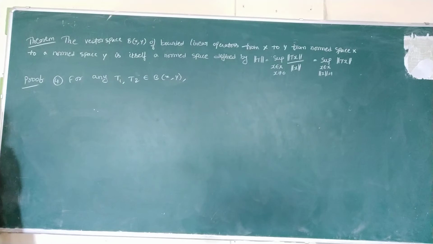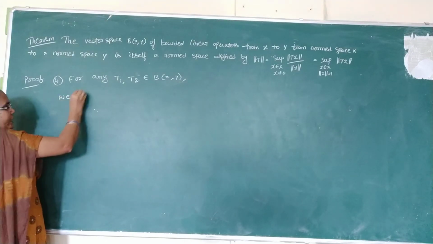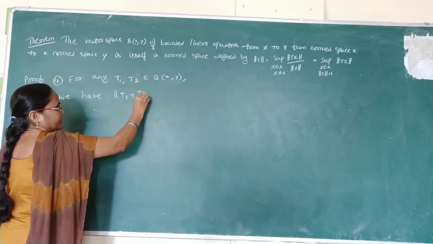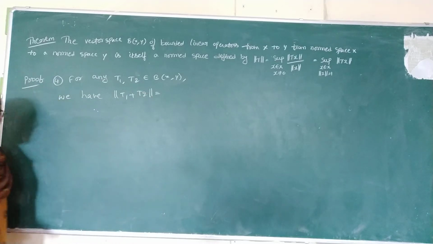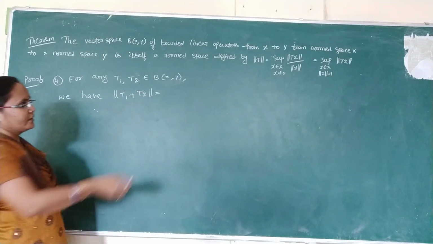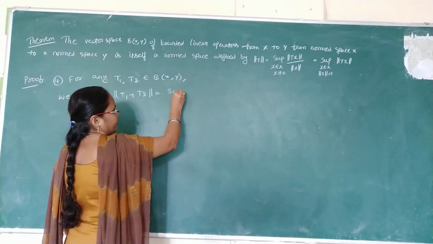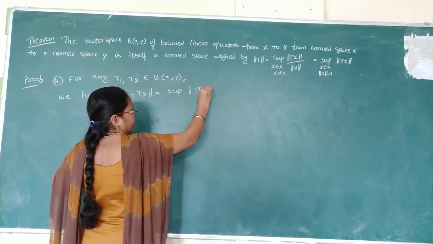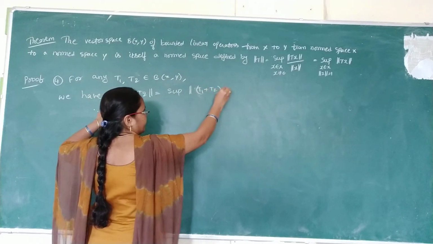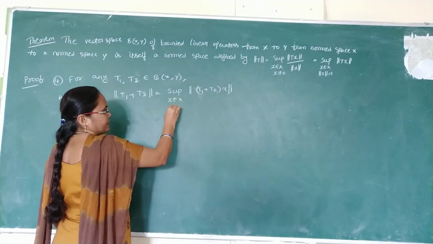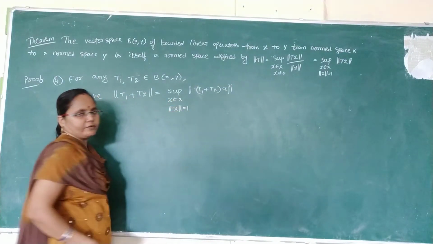Now we have to calculate the norm T1 plus T2 value. We have norm T1 plus T2 is equal to, here we have to apply the norm definition, that is, we are using the second one, supremum of norm of the variable, here T1 plus T2x, where x belongs to capital X and norm x is equal to 1.